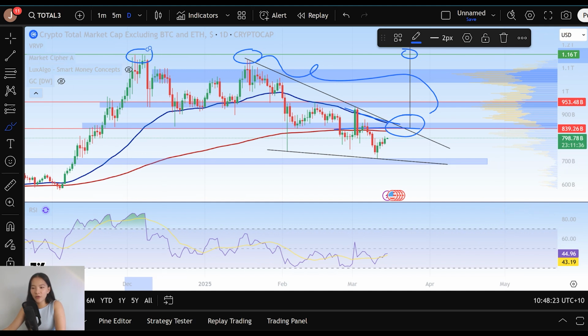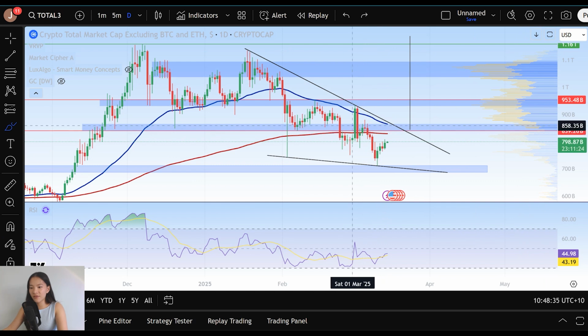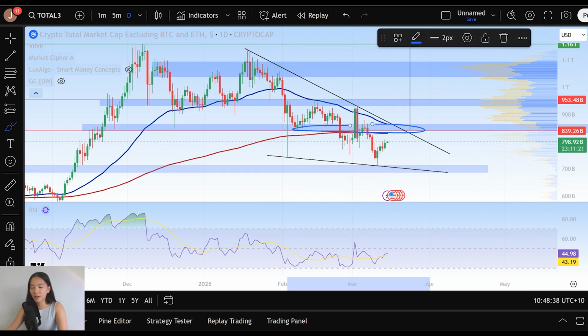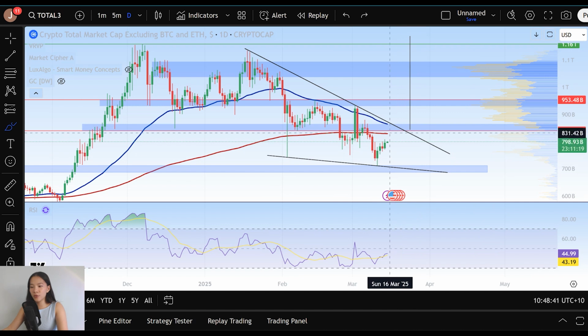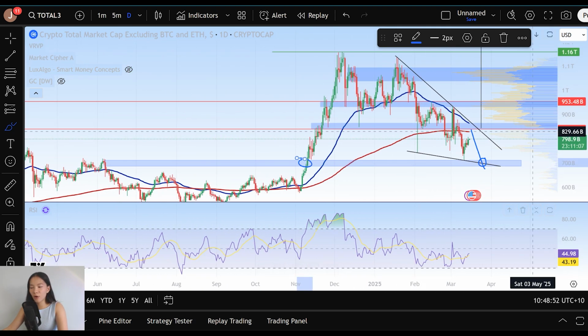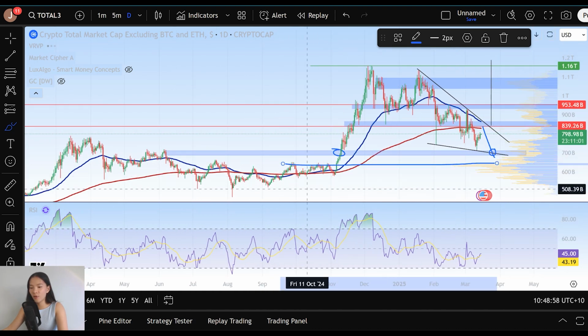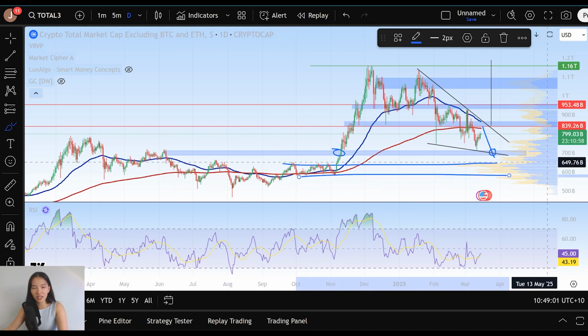So exciting developments on these charts as well, right? Potentially we could be reversing. What's going to invalidate this analysis on TOTAL3, though, is if we continue to reject once again off these levels of resistance, currently sitting at 840 billion. We lose the base of our trend line here and our current support at $700 billion. If we fall below that level and have a breakdown of our descending wedge instead, it's very likely then that altcoins are going to continue in their bearish descent, moving on to retest the next level of support at 640 billion and then at 570, right? Continued high time frame bearish price action.